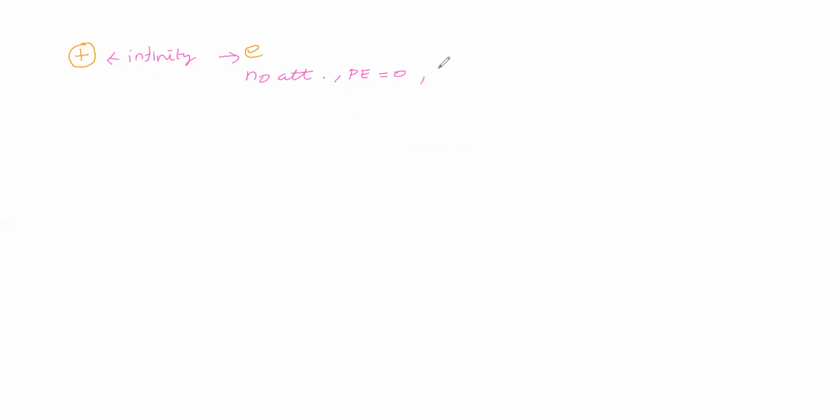Okay. Now what is the kinetic energy of this electron? Here also, we said potential energy with respect to the attraction between this nucleus and electron. There is no attraction, therefore potential energy is zero. We are not saying the actual energy of this electron.